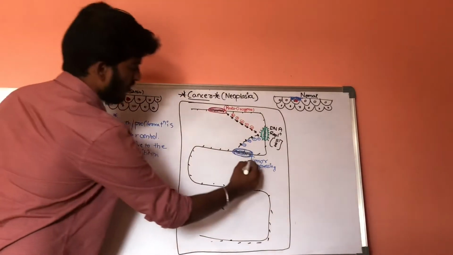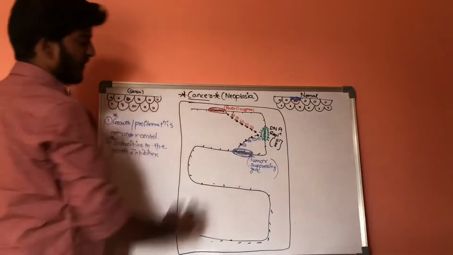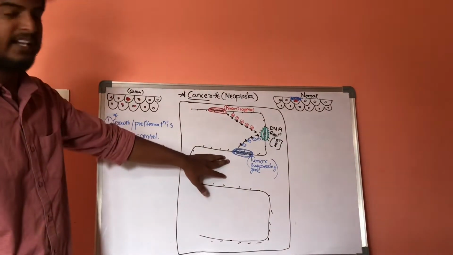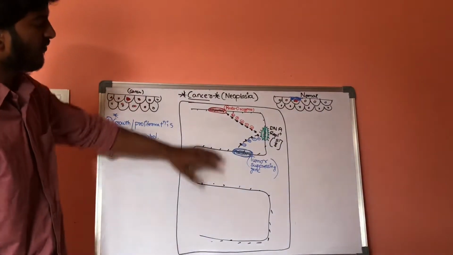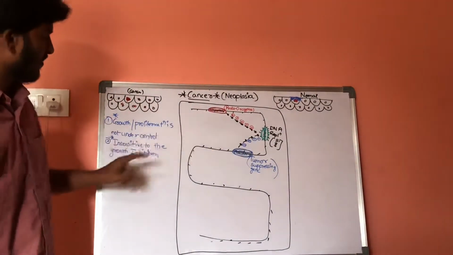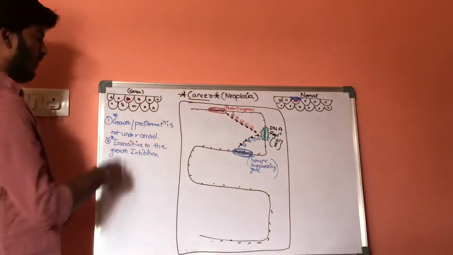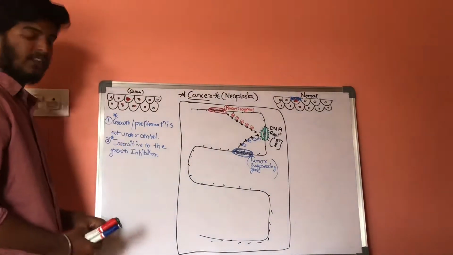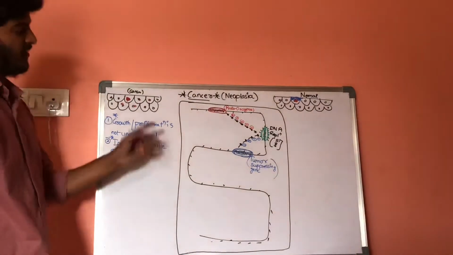These are the proto-oncogenes and these are the tumor suppressing genes. Whenever the tumor suppressing genes are activated, they inhibit the DNA replication. So this is the second point. The first point is that growth and proliferation is not under control, and the second is that it is insensitive to growth inhibition. These are the two points.